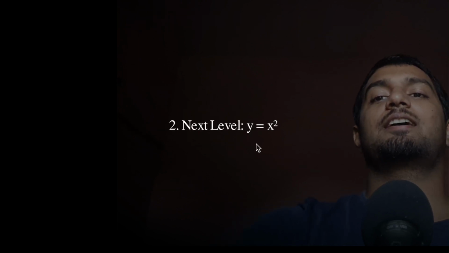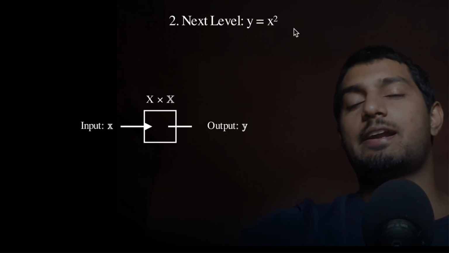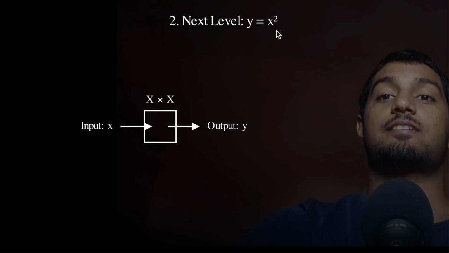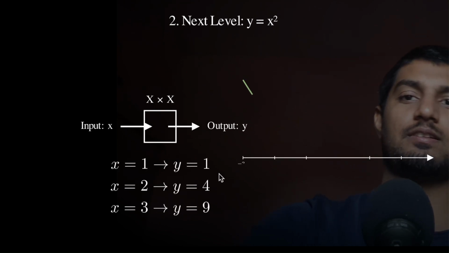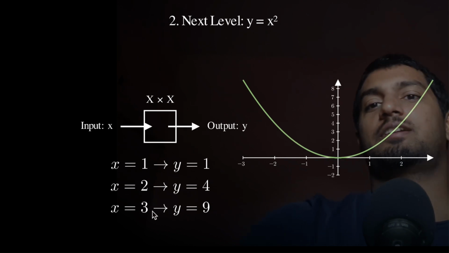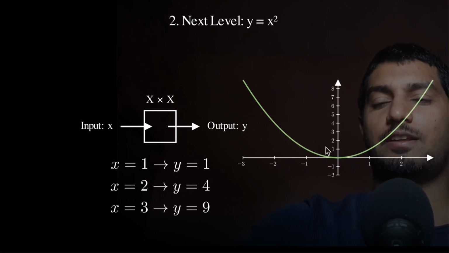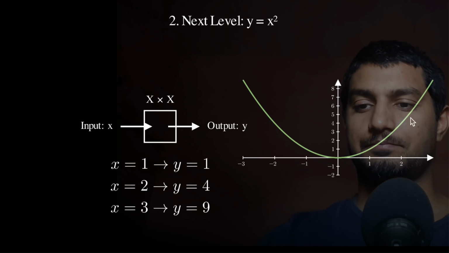The next function is a little more complex. We call it the quadratic function, and it's the x square function. So it squares everything, right? You can see if you pass 1 you get 1, if you pass 2 it becomes 4, then 3 and 9. So you can see this curve over here, which represents that function, right?